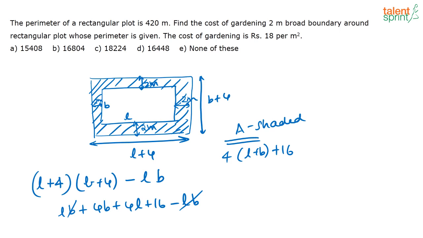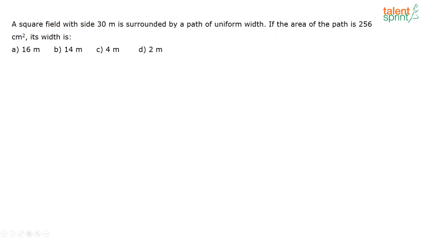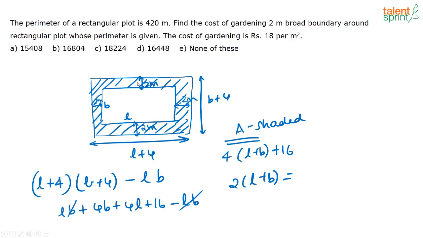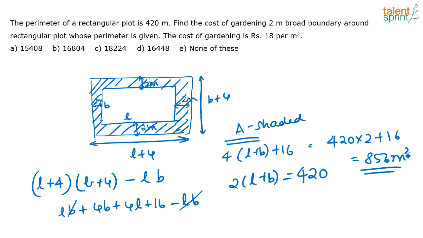Now, you already know that 2 into (L plus B) is the perimeter of the inner rectangle, and it is 420. So, what is 4 into (L plus B)? It is nothing but 420 into 2, plus 16, that is equal to 856 meter squared. So, that is the area that you have to garden.